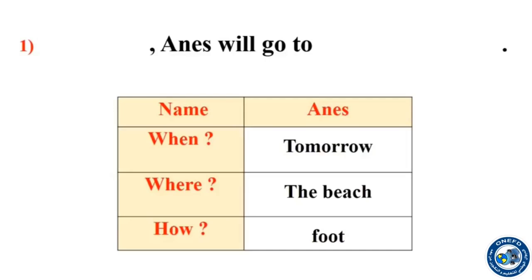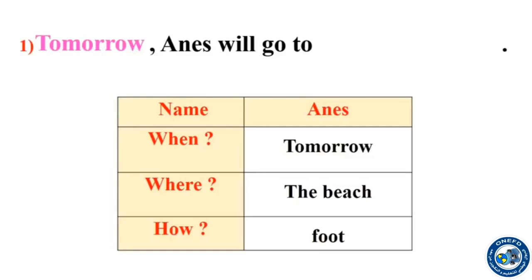So when will Anas go on a trip? It is tomorrow. Tomorrow is an expression of the future. Tomorrow, Anas will go to... Which place will he visit or go to?